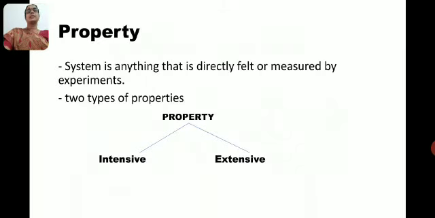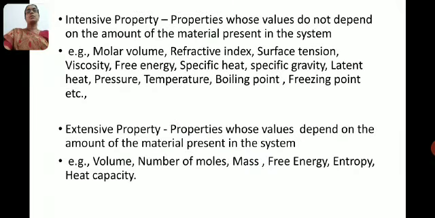Here, in thermodynamics, the important term is property. What is meant by property? The property of a system is anything that is directly felt or measured by experiments. There are two types of properties. One is intensive property and another one is extensive property. What is meant by intensive property? Intensive properties are those whose value does not depend on the amount of material present in the system. For example, molar volume, refractive index, surface tension, viscosity and so on.